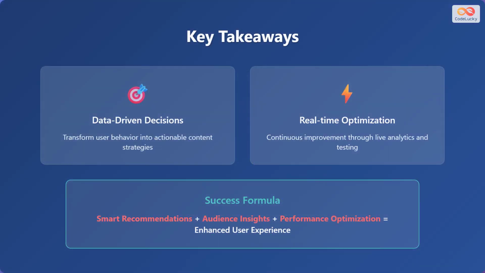Here are the key takeaways. Transform user behavior into actionable content strategies through data-driven decisions. Drive continuous improvement through live analytics and testing with real-time optimization. The success formula is smart recommendations plus audience insights plus performance optimization, which enhances user experience.